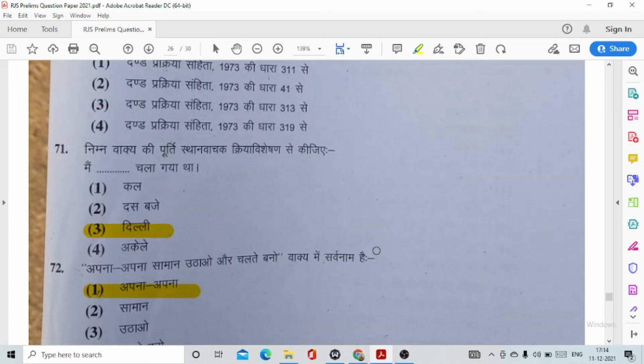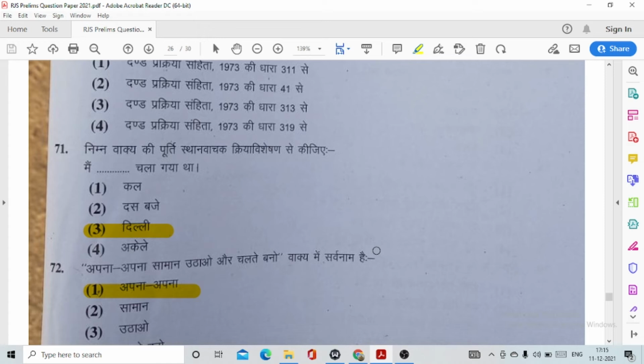Question number 71. So now I will be dealing with you the questions relating to Hindi language. So there were 10 questions from Hindi language and another 10 questions from English language, and the rest of the 80 questions were from law subjects.